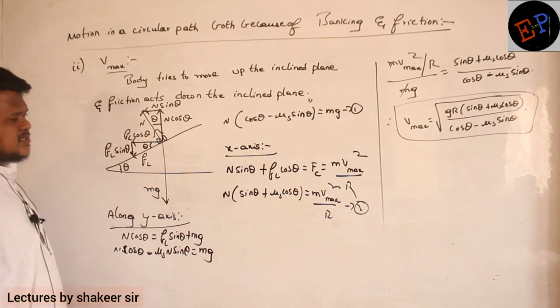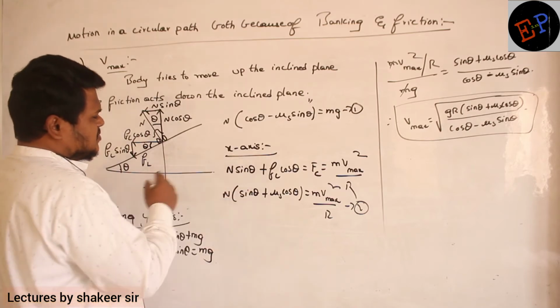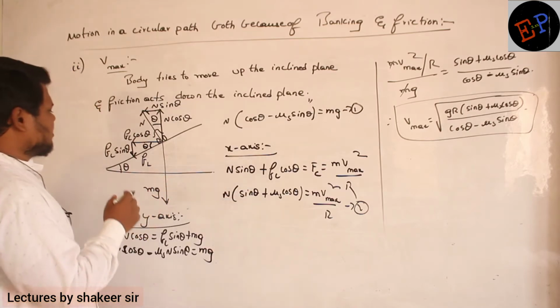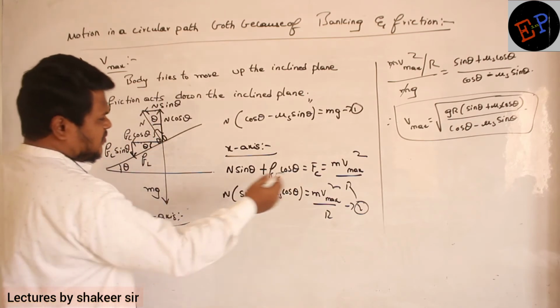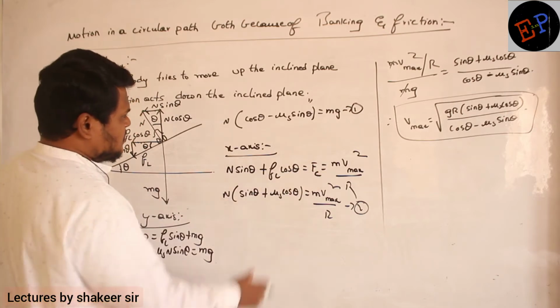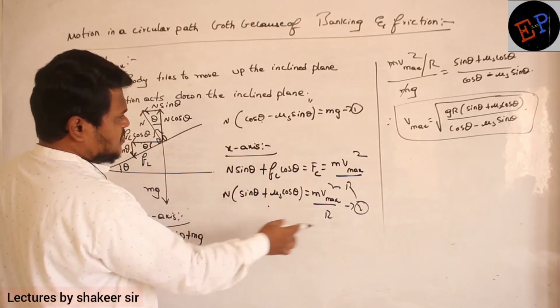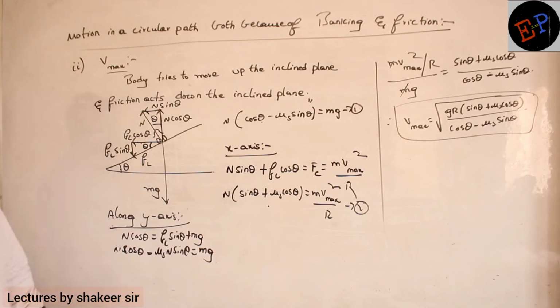So this is my first equation. And along the x-axis, what are the forces acting? N sin theta and FL cos theta. Both of them are acting towards the center of the circle. They are providing the centripetal force. So just divide the first equation and the second equation, then that is the equation for maximum velocity.